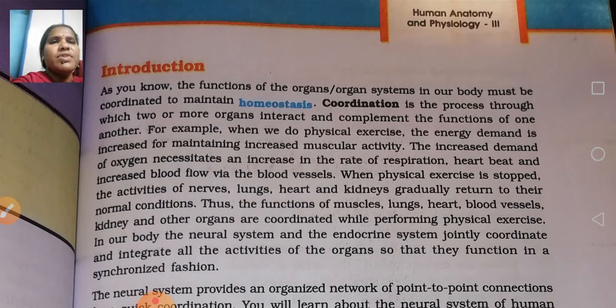For example, when we do physical exercise, it may be walking or jumping or skipping or whatever it may be, the energy demand increases automatically. There is increased muscular activity, increased demand for oxygen, and an increase in respiration, heartbeat, blood flow, and blood pressure. When we do the physical exercise, all those things automatically increase in demand one by one. It may be rate of respiration, rate of heartbeat, rate of blood flow. Everything goes on increasing.